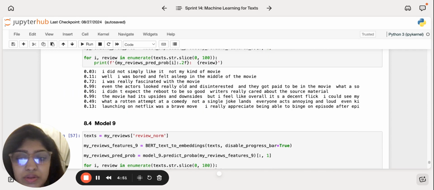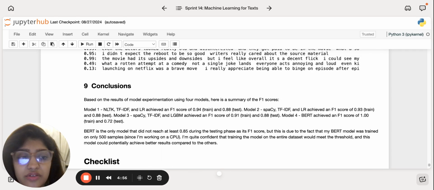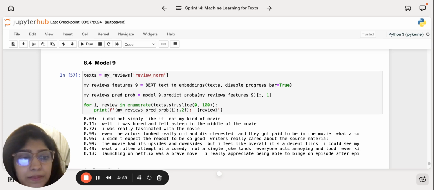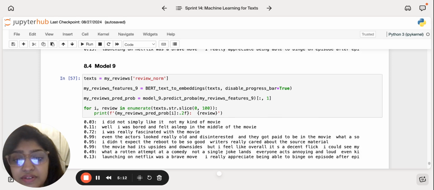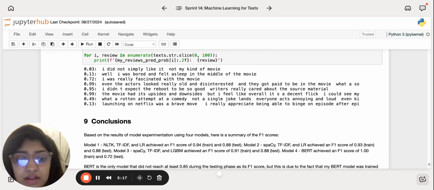So to demonstrate the models' capabilities, I created a set of my own movie reviews and used the trained model to predict their sentiment. For example, when I inputted a review stating that I did not expect the reboot to be so good, the model predicted a high probability of a positive sentiment. This application shows how these models can be beneficial in real world scenarios, helping users quickly gauge the sentiment of movie reviews or even other forms of text data.